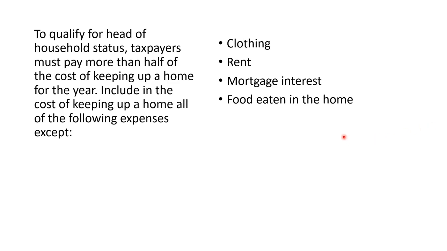Let's look at some examples and questions. To qualify for head of household, taxpayers must pay more than half the cost of keeping up a home for the year. Include in the cost of keeping up a home all of the following except... well, rent is part of keeping up a home. Mortgage interest is part of keeping up a home if the home is owned. Food eaten in the home is part of the costs of keeping up a home. What is not is clothing. Clothing does not belong on this list of items that are considered keeping up a home. The correct answer is clothing.